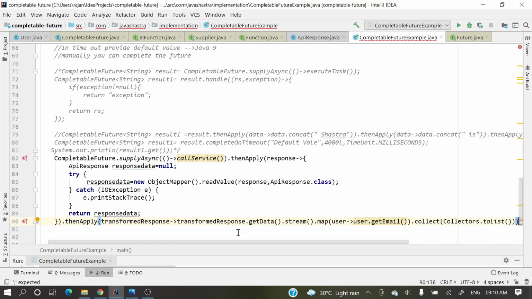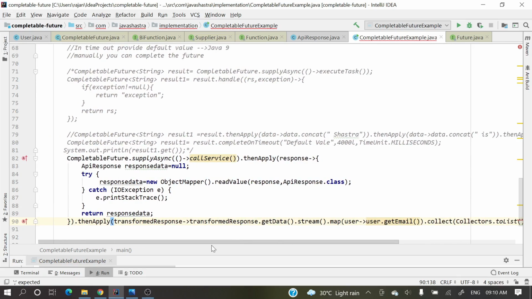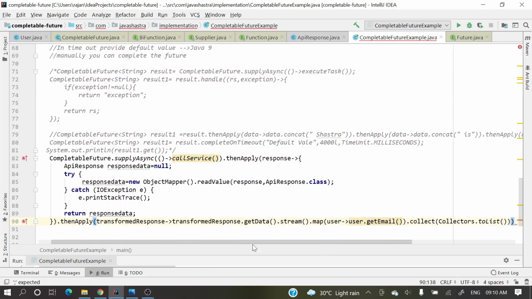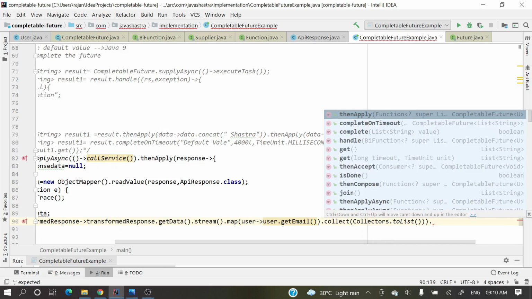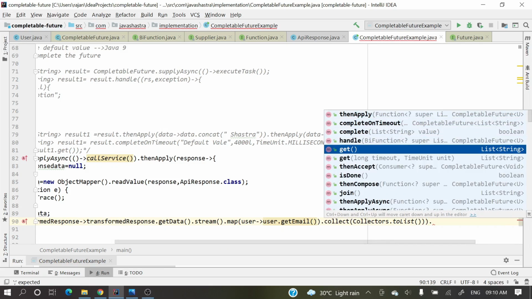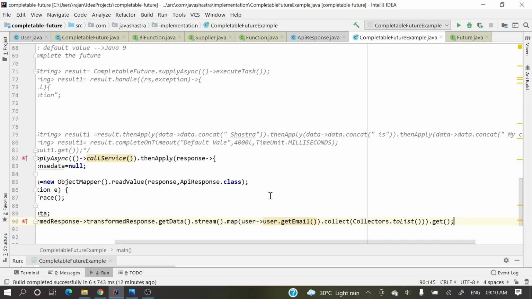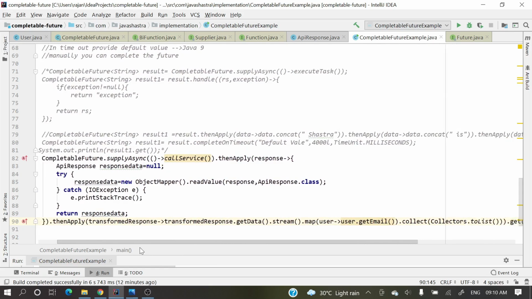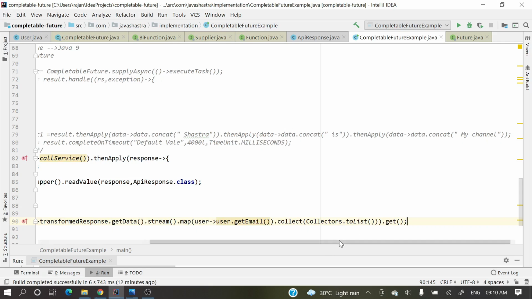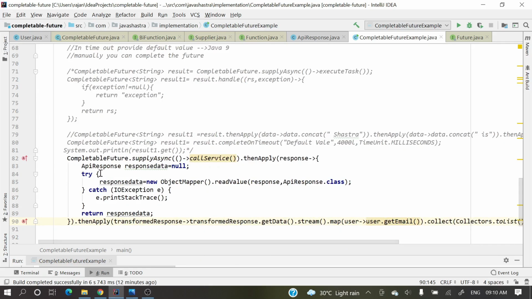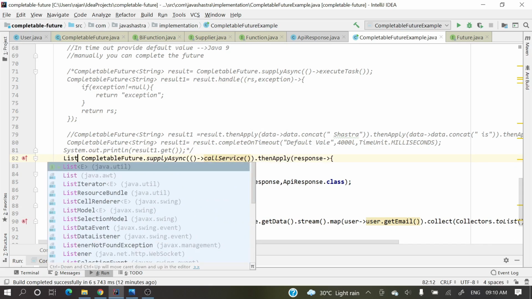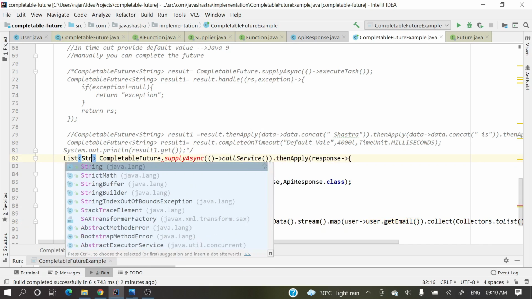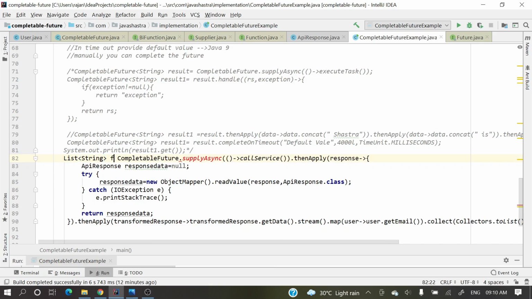Okay, so the entire thing we'll get. Then we'll do a get. Here get means we get a list of strings, that is a list of emails. Actually, directly here we can do forEach and print those, but for better understanding I am storing them into a final result list of strings.